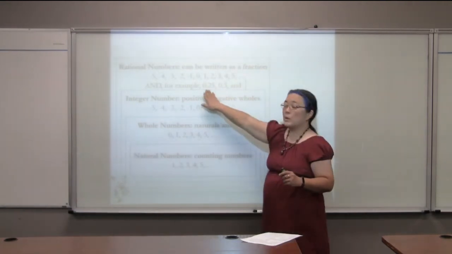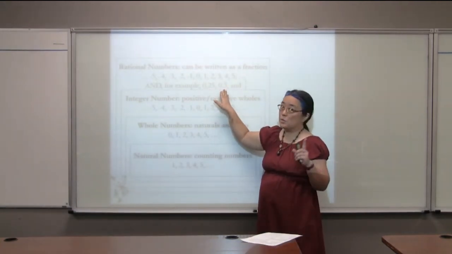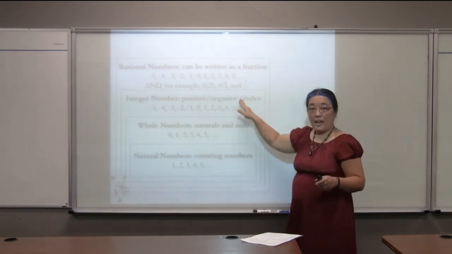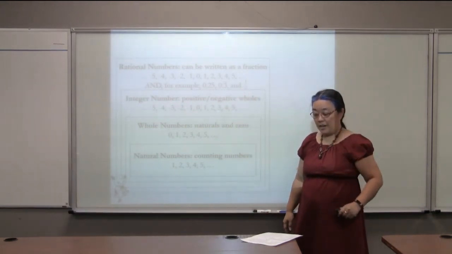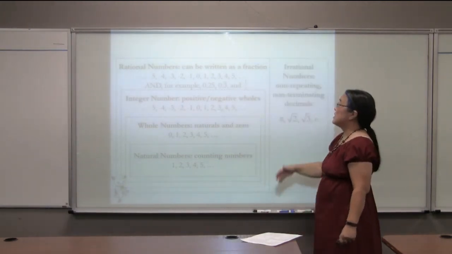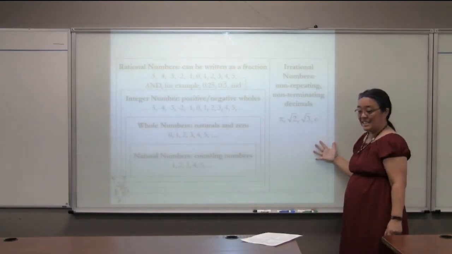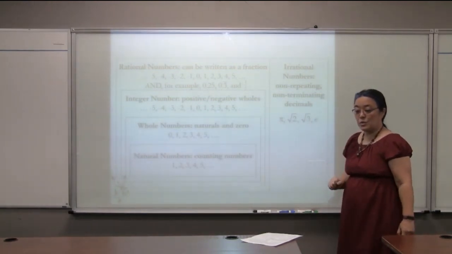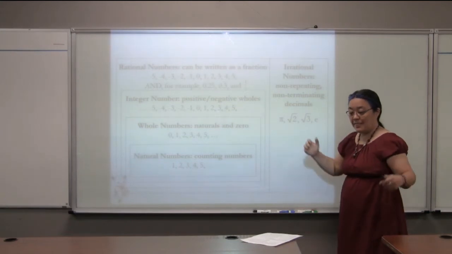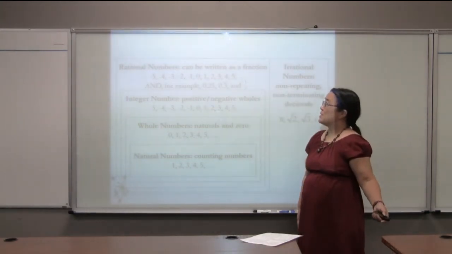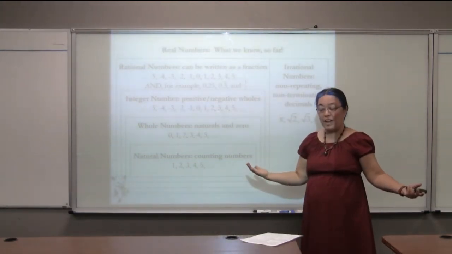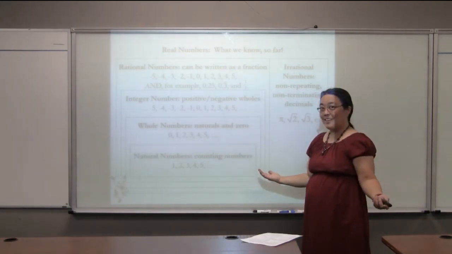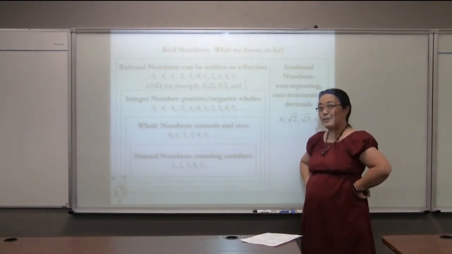We wanted 0.25 cows, 0.3 repeating cows, which is a third of a cow, and a half of a cow, which you can still buy a half of a cow. And of course, it would be irrational to ask someone for pi cows or square root of 2 cows. And that's how we got our real number system, which is what we have and what we know so far. This is a completely and totally bogus story.